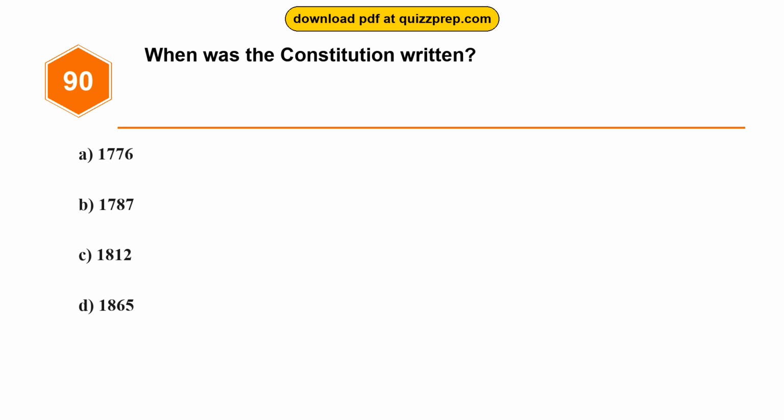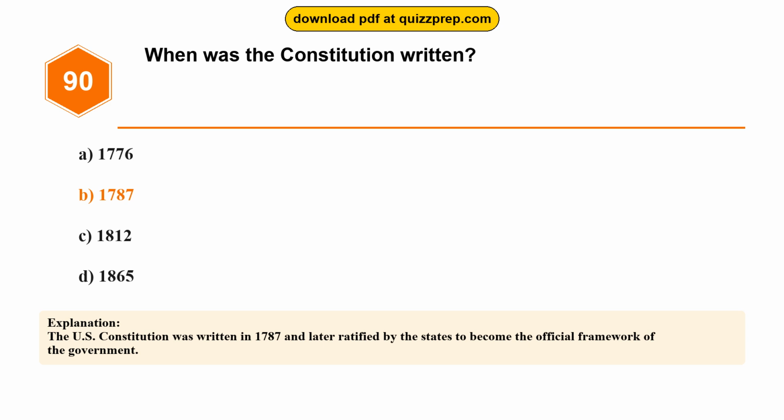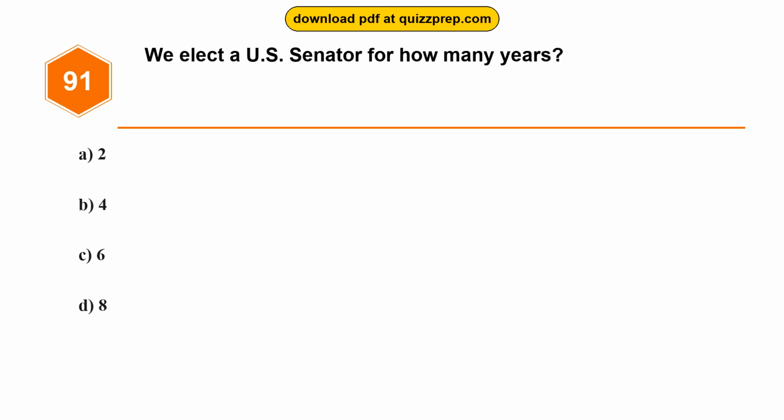Question 90. When was the Constitution written? Option A. 1776. Option B. 1787. Option C. 1812. Option D. 1865. The correct answer is option B. 1787. The U.S. Constitution was written in 1787 and later ratified by the states to become the official framework of the government.